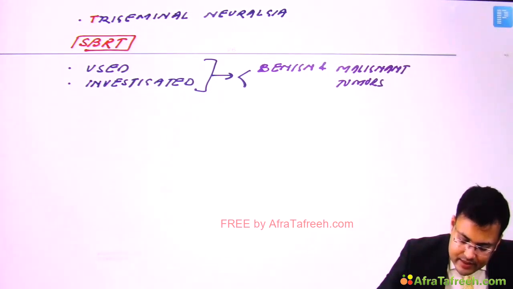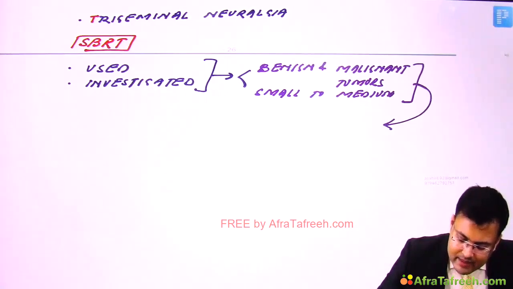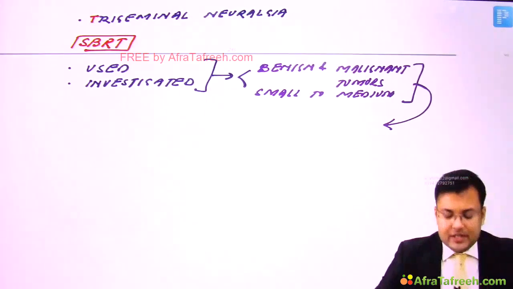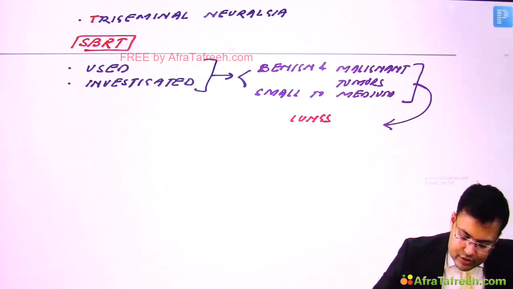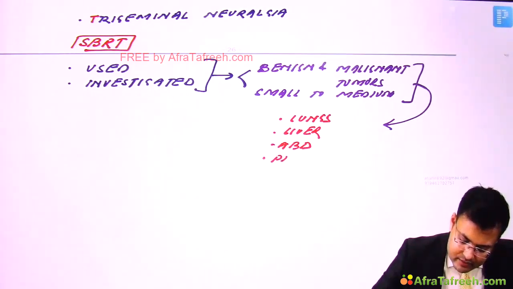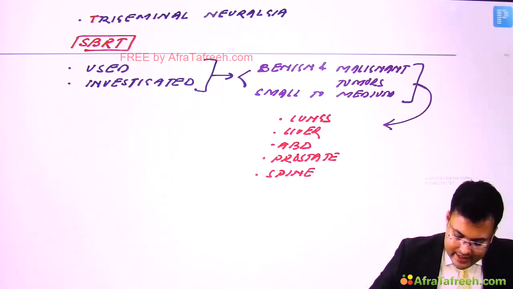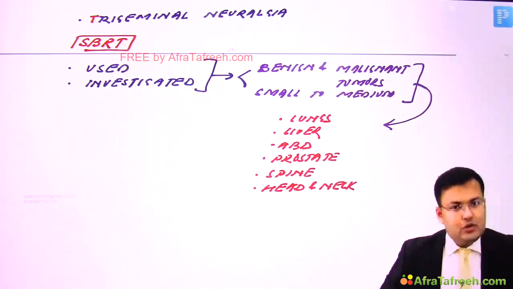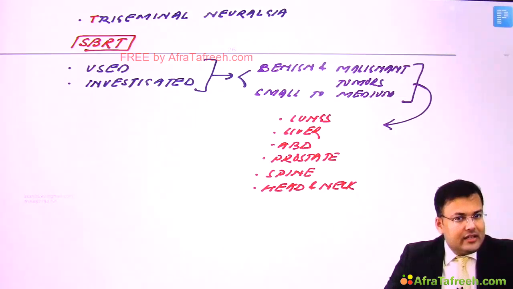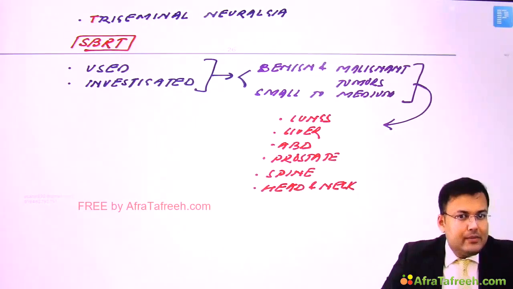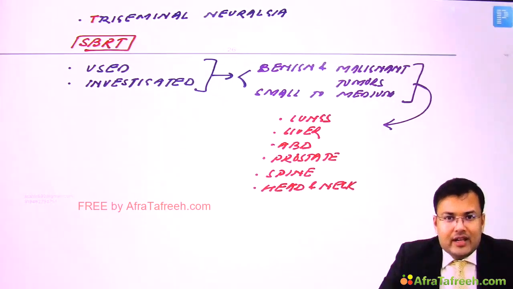What size? Generally small to medium size. So if there is small to medium sized tumor in the body, both benign and malignant, it is used. At what locations? It is used for tumors of lungs, liver, abdomen, prostate, spine, head and neck. Clear? So there are two modalities. One is SRS, stereotactic radiosurgery, and this is SBRT, stereotactic body radiotherapy.